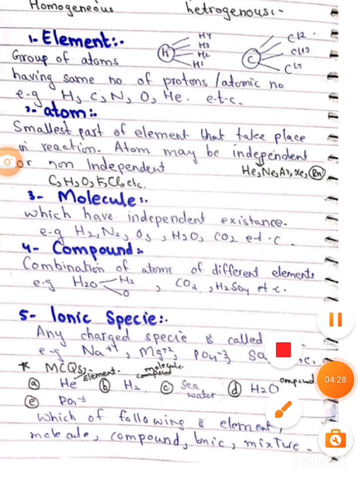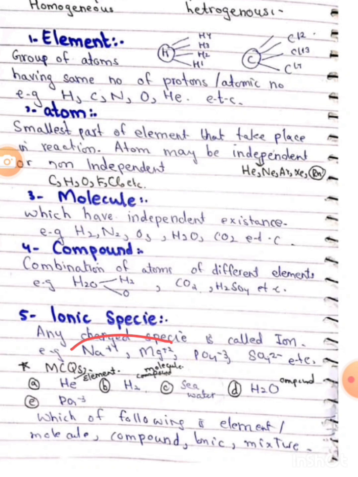Like this, here we can see this one ionic species. Sodium, which contains plus 1 charge, is called an ionic species. Magnesium plus 2 is also an ionic species, and phosphate and sulfate, like this. These are the ionic species. An ion is defined as something which contains any charge, positive or negative, and is called an